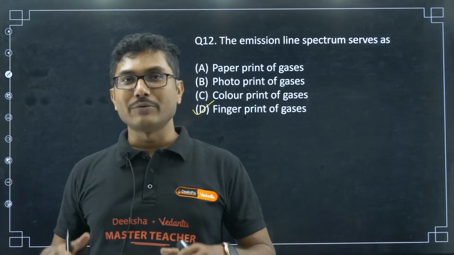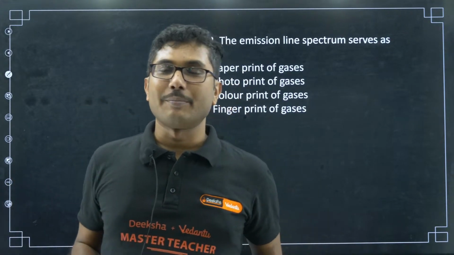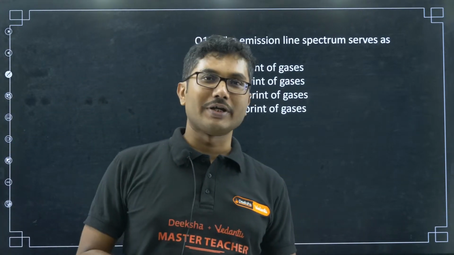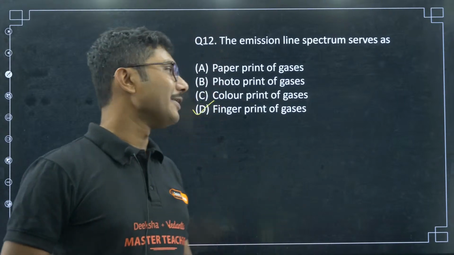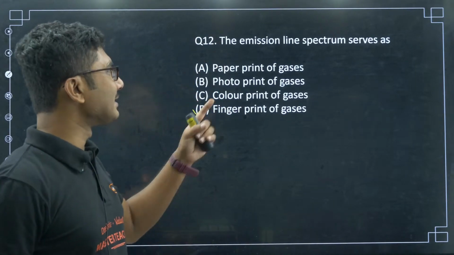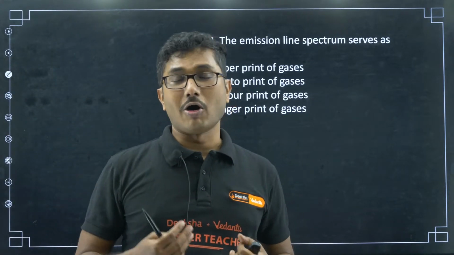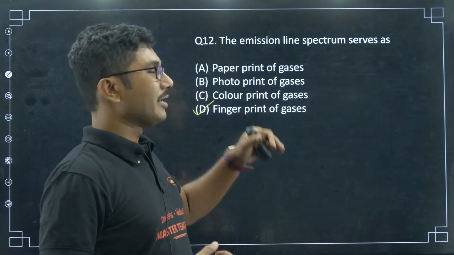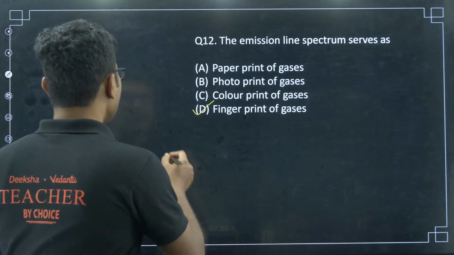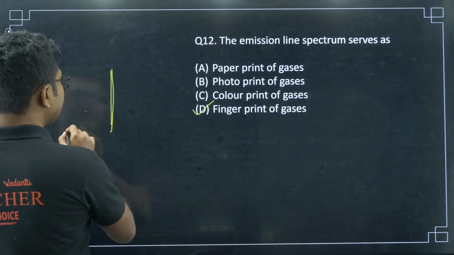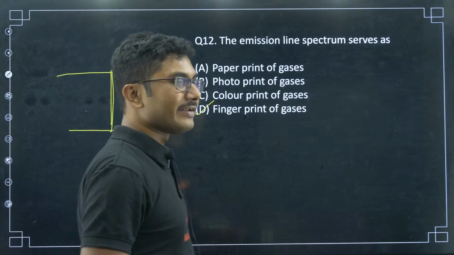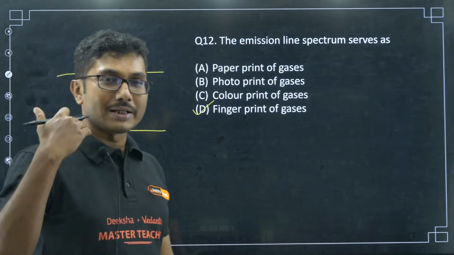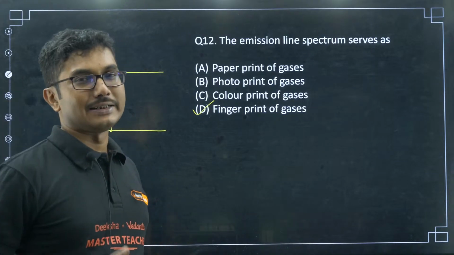Similarly, with our Aadhaar card, when you are enrolling, your fingerprints are taken, so that whenever you do online verification, you just put your finger and it gets identified. Similar to that, all gases or all atoms have a particular characteristic spectrum. If I see this line in a distant star, then I will say this star must have hydrogen gas in it, or helium gas, or iron in it.